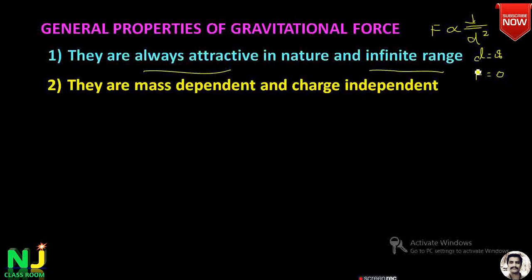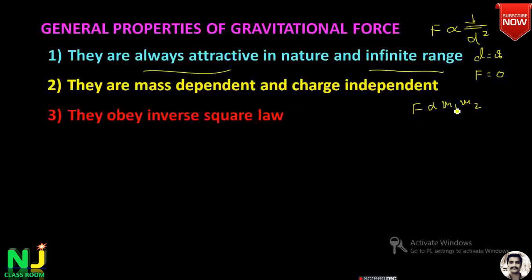The next property is they are mass dependent and charge independent. Remember, the force of gravity is directly proportional to the product of the masses of the bodies only, not on the charge. So irrespective of the charge, whether the charge is present or not, it is not so important. The important thing is it is mass dependent. They always obey the inverse square law. Remember, as the distance between the two bodies increases, the force of gravity decreases. If the distance between the bodies decreases, the force of gravity increases. Therefore it obeys the inverse square law.